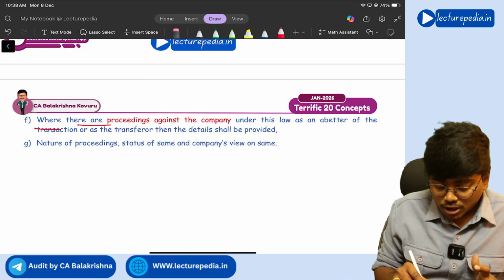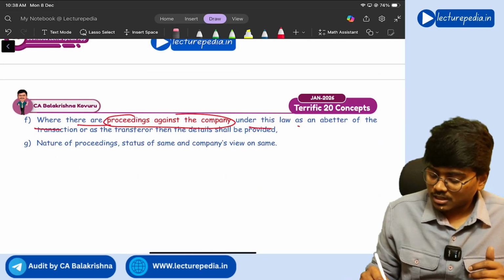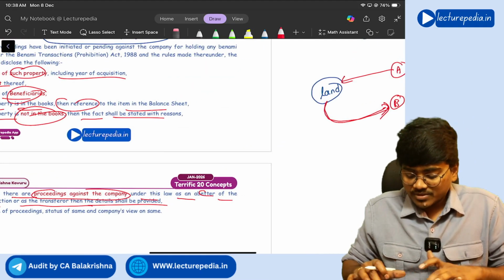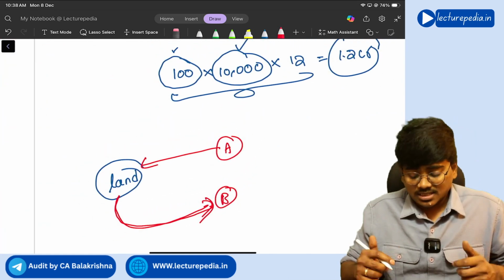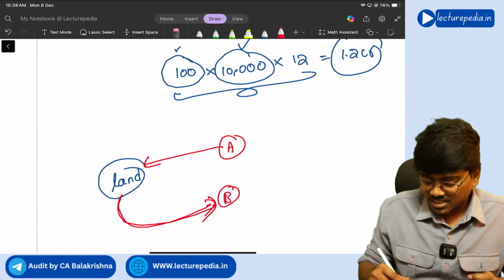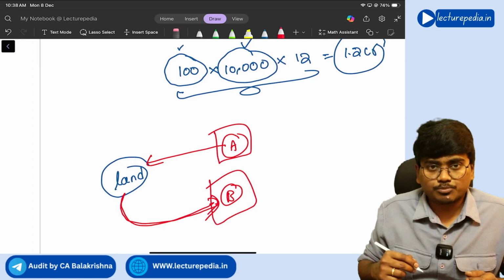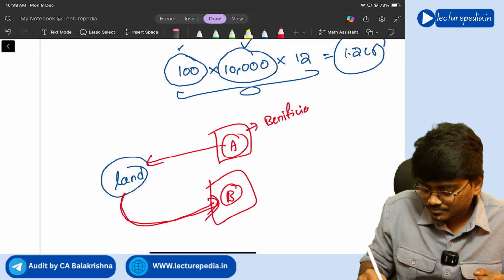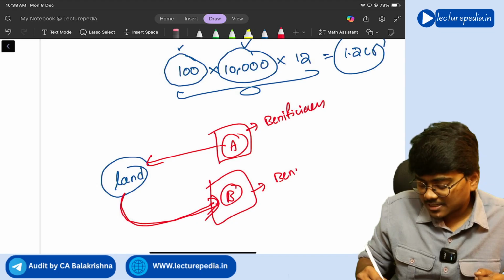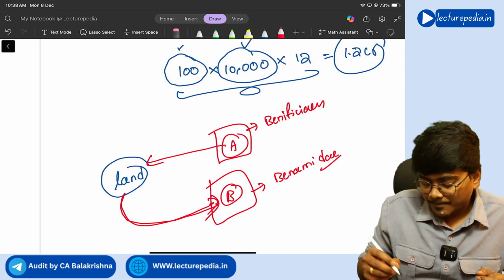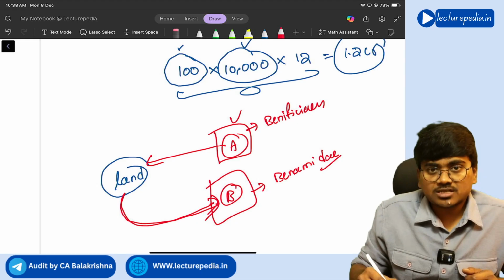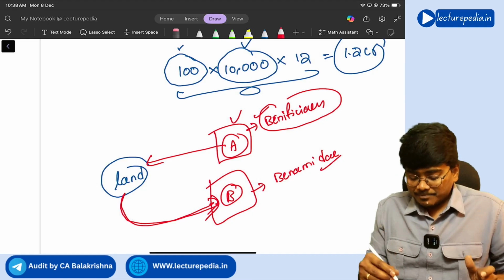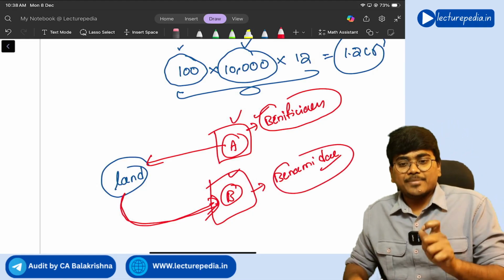Next, where there are proceedings against the company under this law as an abettor of the transaction or as a transferor, then details should be provided. So if there are proceedings against the company, that the company is involved in the benami transaction either in this position or in this position. Understanding? Here Mr. A will be the beneficiary, the ultimate beneficiary, and Mr. B will be the benamidar, right? Because payment is made by Mr. A, whatever benefits come out of the property will be taken by Mr. A only, so he is the beneficiary. But the property is held by Mr. B in his name, so he will be treated as benamidar.